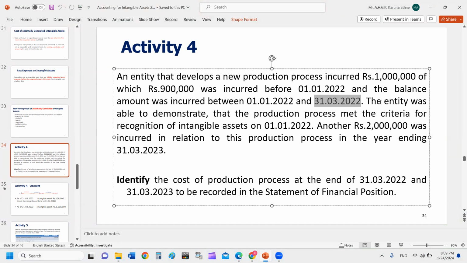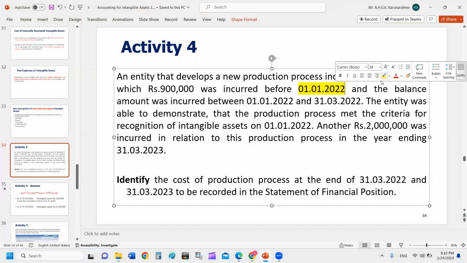So we'll read the rest of the part. The entity was able to demonstrate that the production process met the criteria for recognition of an intangible asset on 1st January 2022. This is the date they satisfied all the criteria.